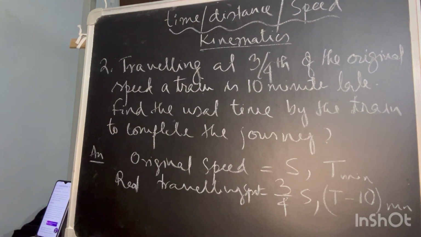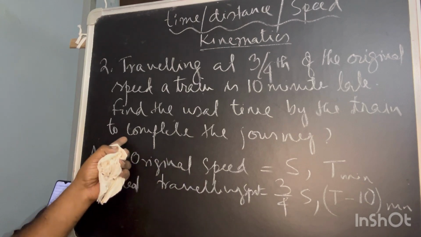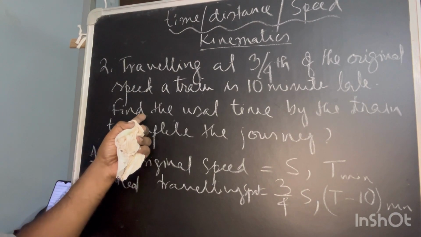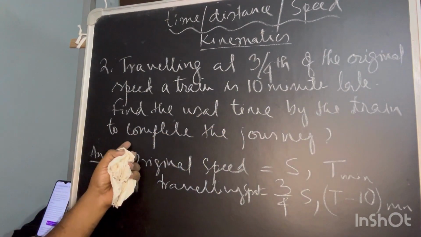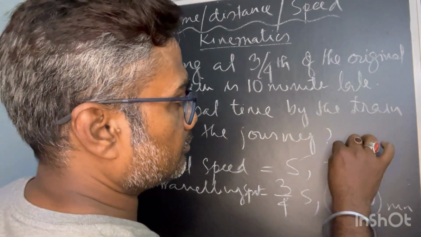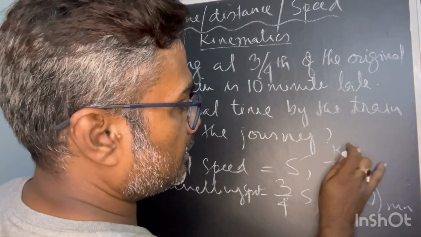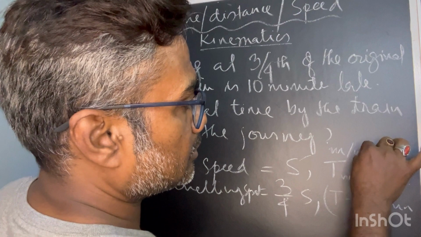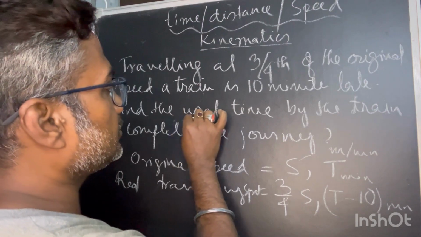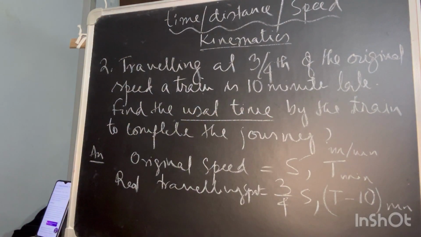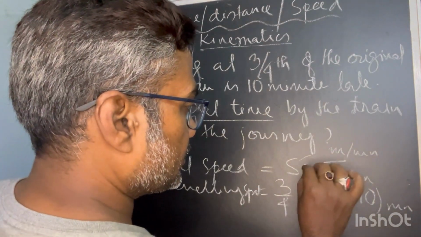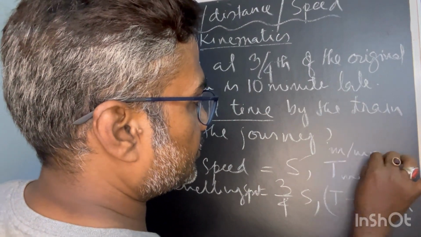I will simply calculate depending on the information, because only time is given there. So what is the requirement? Find the usual time. So there is no need of this. The speed can be assumed in any unit, you can assume kilometer per minute or meter per minute, because at the end that meter will be cancelled out, because I will get something of time. The time has only minute unit, so the meter definitely will not be there after I solve the problem. So I am taking this as meter per minute.